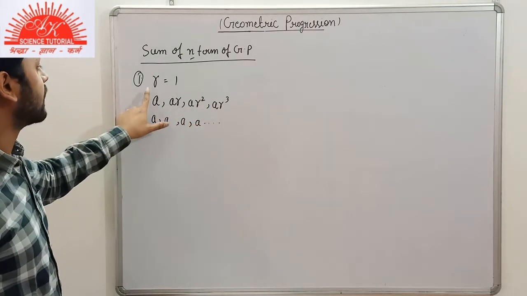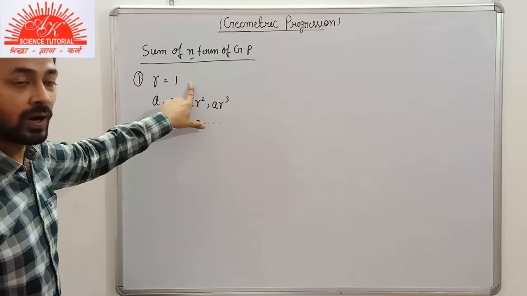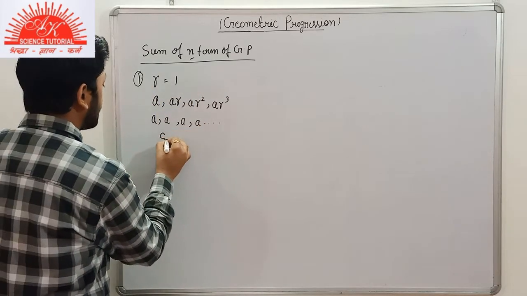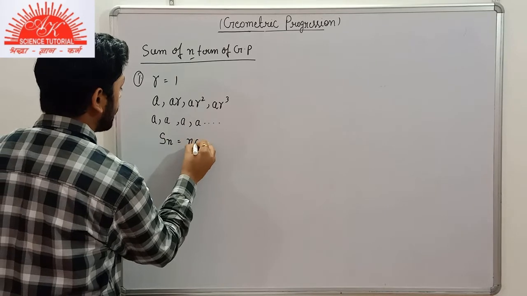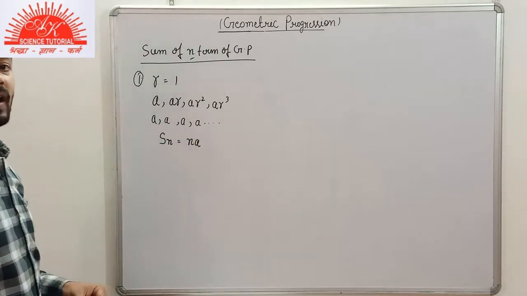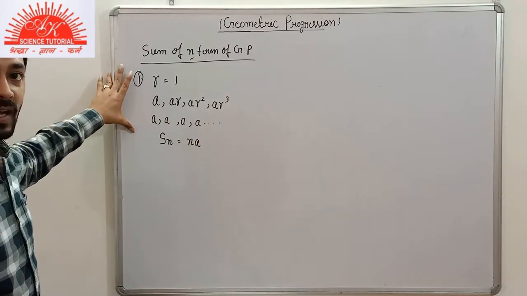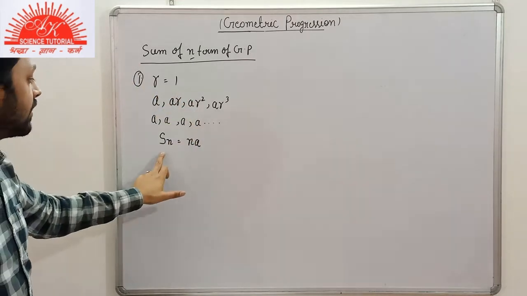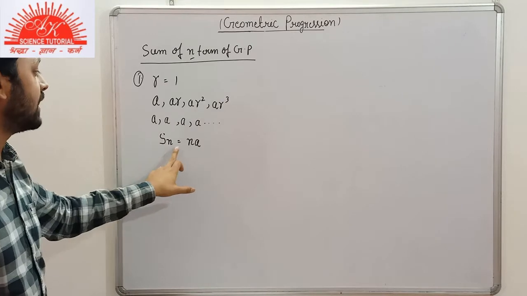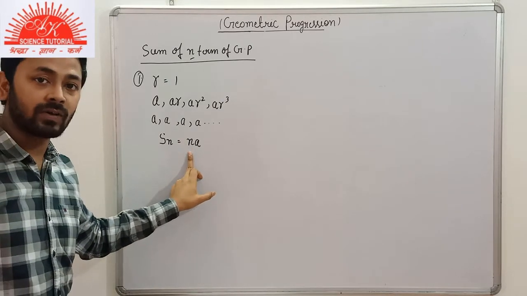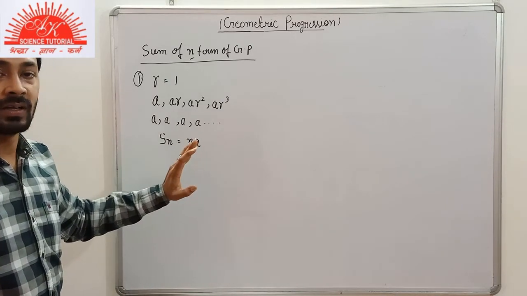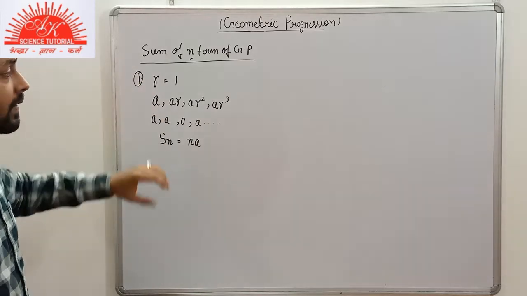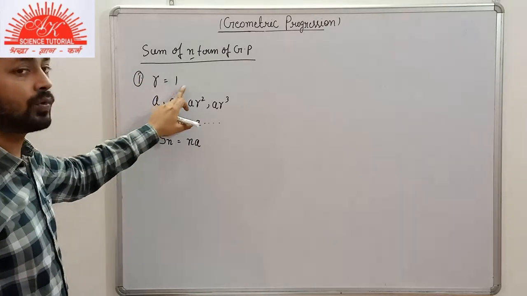So whenever the common ratio is equal to 1, we directly say that the sum of n terms will be equal to n multiplied by a. When the common ratio is equal to 1, we find the sum of n terms by directly multiplying the number of terms with the first term. That is the first case.